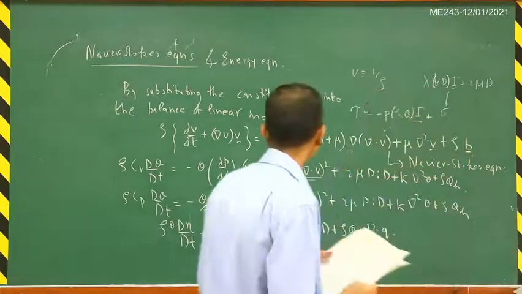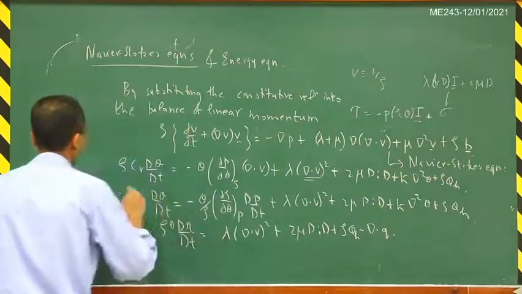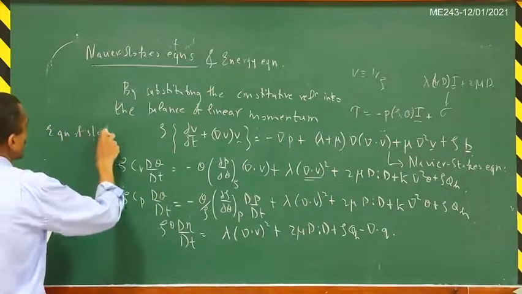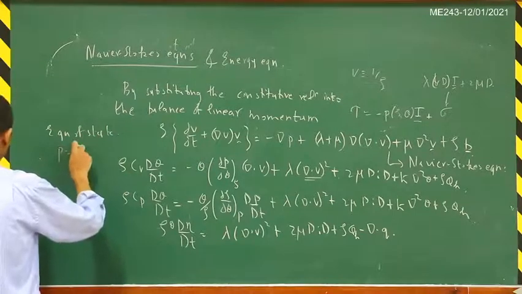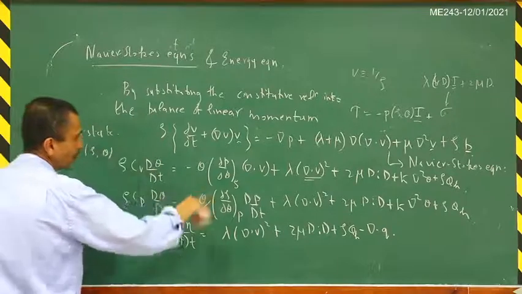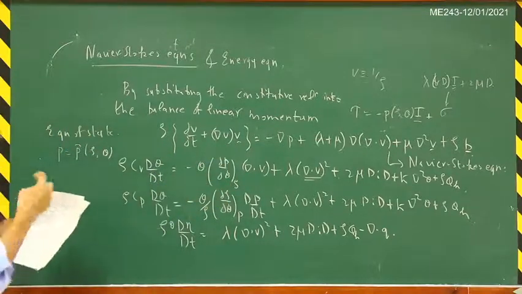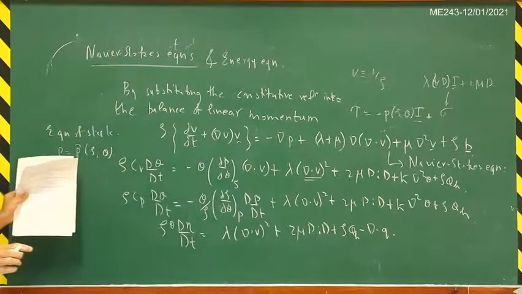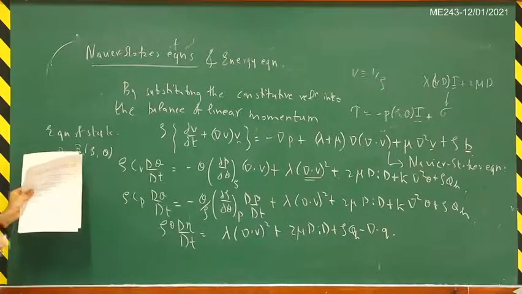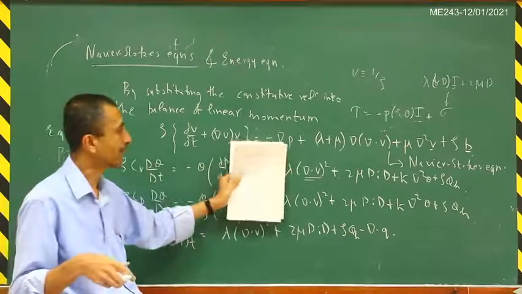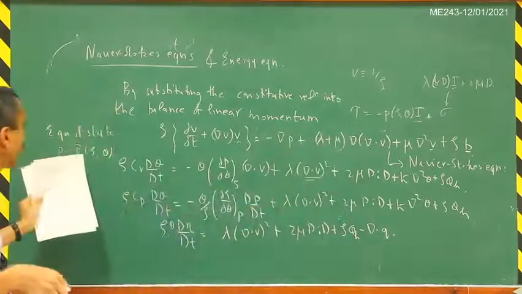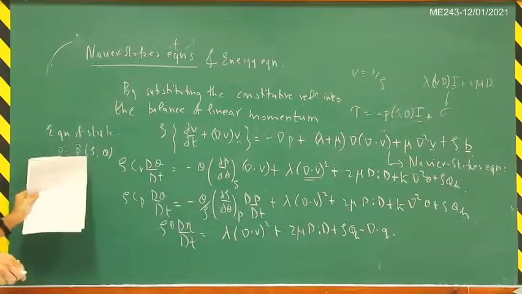Okay, so in addition to this, we also need an equation of state. Let me just state that: P is equal to P tilde of rho. So that also you need to supplement. Again, if it is incompressible, then constitutively the pressure will be indeterminate, and then it has to be found. So this del P in the case of an incompressible fluid would have to be found by solving this particular equation. Constitutively it will not be determinate, but this is the case for a compressible fluid.